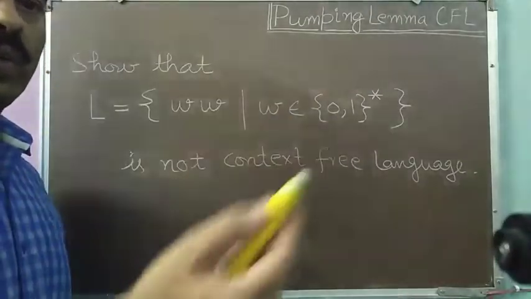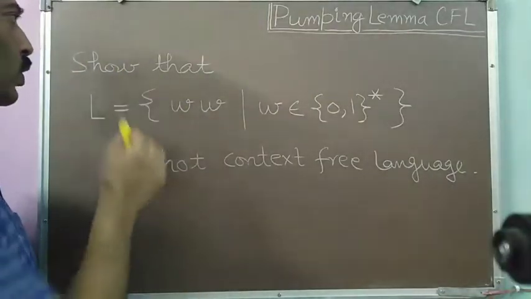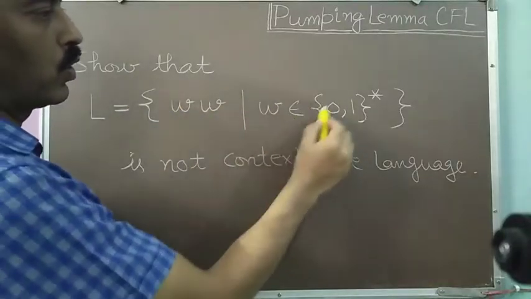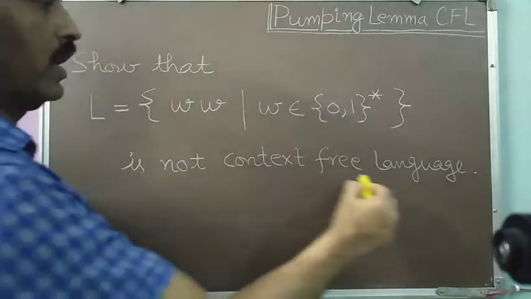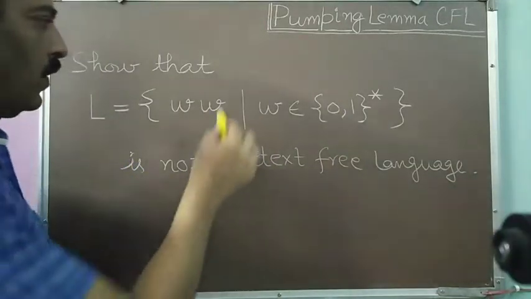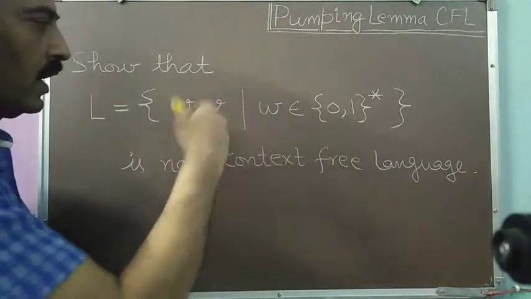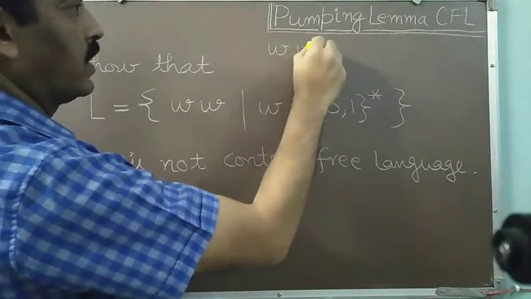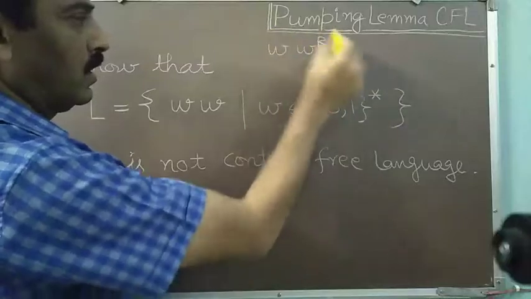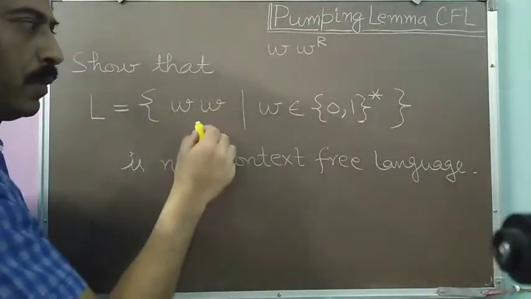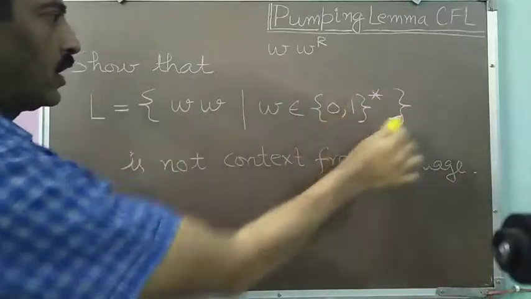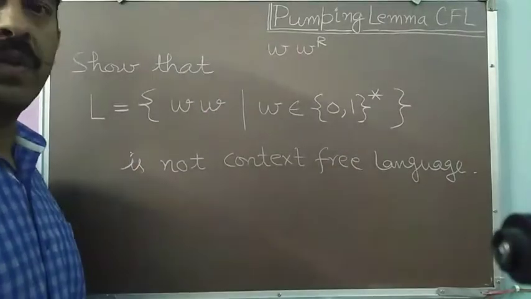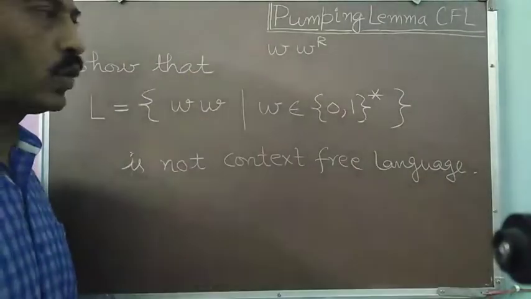Now I wish that you attempt this one question on your own. Show that L equal to ww such that w belongs to {0,1}* is not a context-free language. We know that if w is repeated again, then this will not be a context-free language. If the words are of the form w w reverse, then this language will be context-free. But when it is ww, it will not be context-free. So for this language, you have to show that it is not a context-free language. Attempt it at home, or you can also search for its solution on the internet.